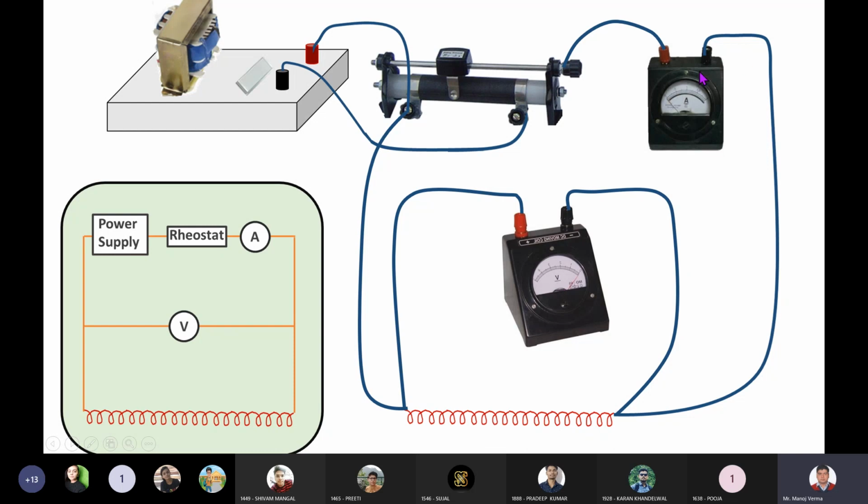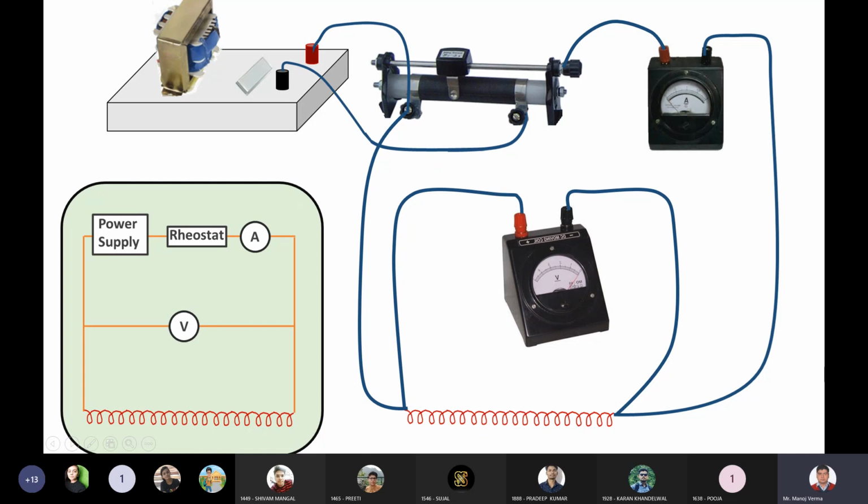And yes, you also have to measure the current flowing through this circuit, as the ammeter is connected in series while the voltmeter is connected in parallel to this filament. This is a very simple electricity mechanism. Okay, so this will be your circuit diagram to apply electrical energy to this nichrome filament.